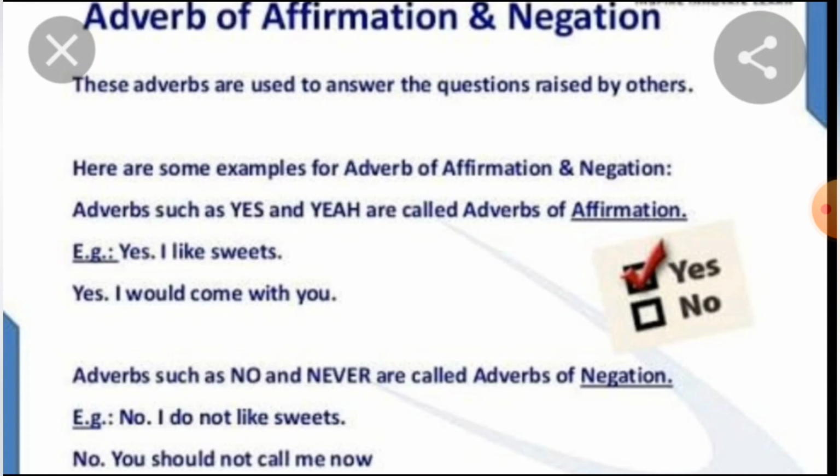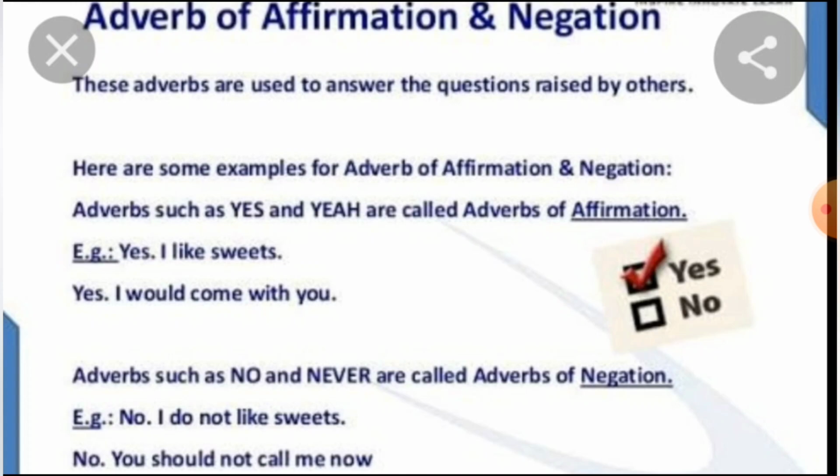See that adverbs such as yes are called adverbs of affirmation. For example, you see their example. Yes, I like sweets. Yes, I would come with you. A positive approach, positive things, it is called what? Affirmation. Then see the negative adverbs such as no and never are called adverbs of negation.